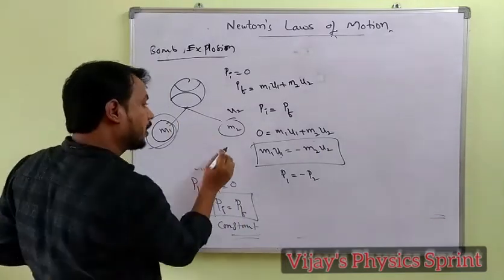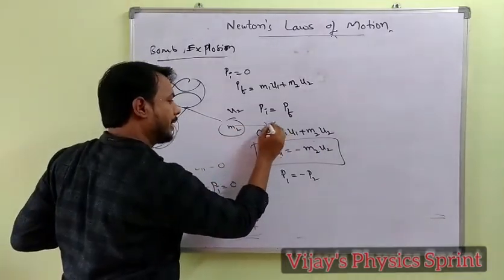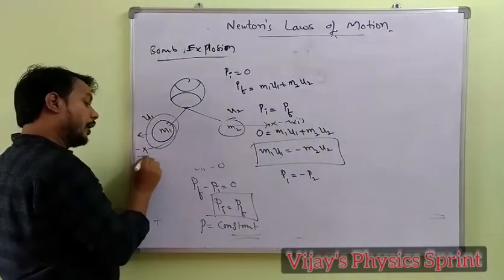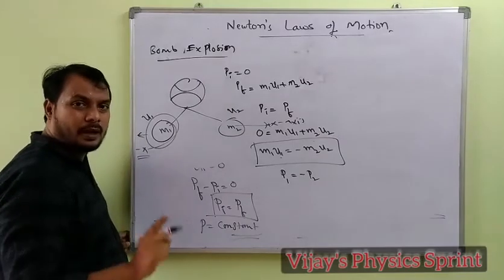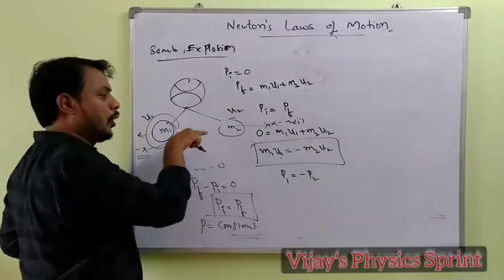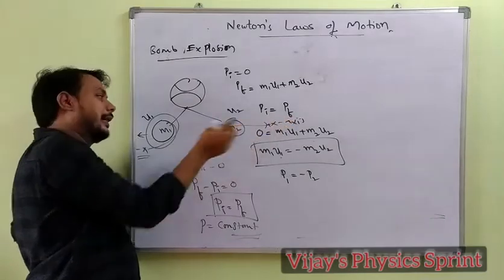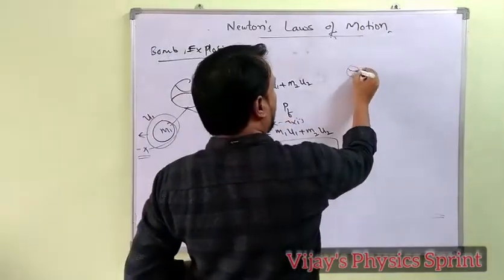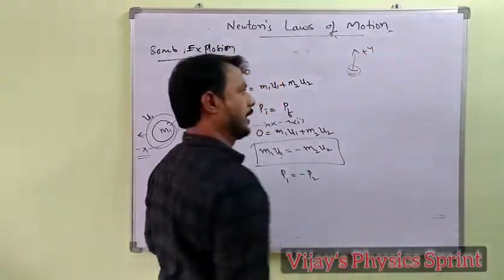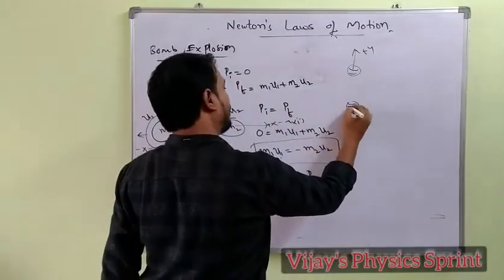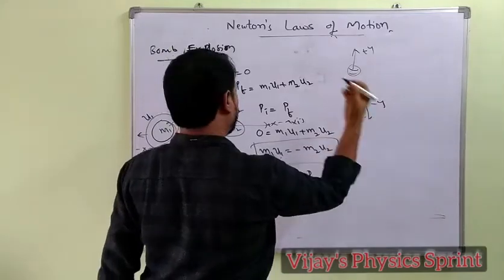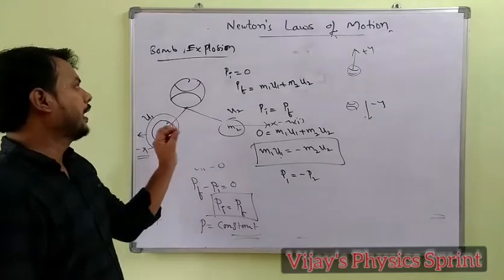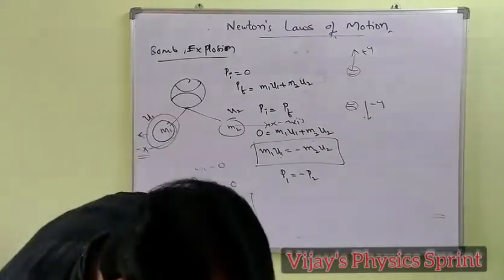This means if the first piece moves along the positive x-axis, the second piece moves along the negative x-axis. Both are opposite to each other. If the first piece moves along the positive y-axis, now tell me the second piece, it moves along, yes, the negative y-axis. Both are opposite to each other. So this is the explosion of a bomb into two pieces.